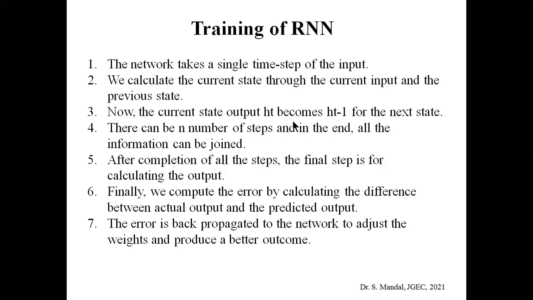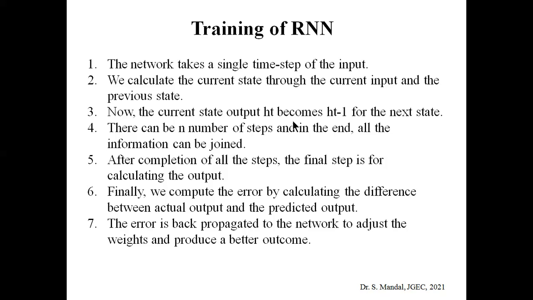Now there can be n number of steps, and all the information can be joined, and after completion of all the steps, the final step is for calculating the output. Finally, we compute the error by calculating the difference between the actual output and the predicted output. Now this error is back propagated through the network to adjust the weights and produce a better outcome.